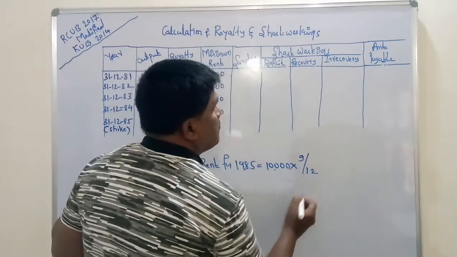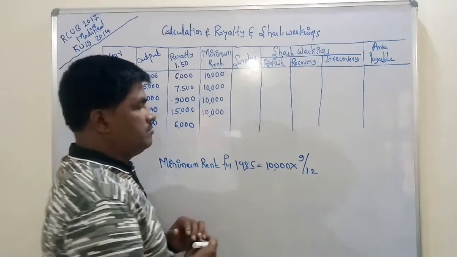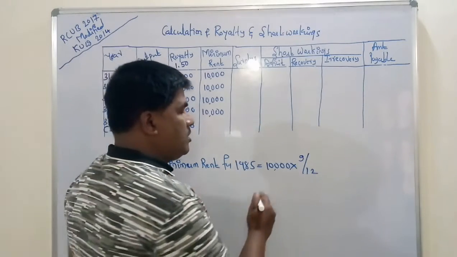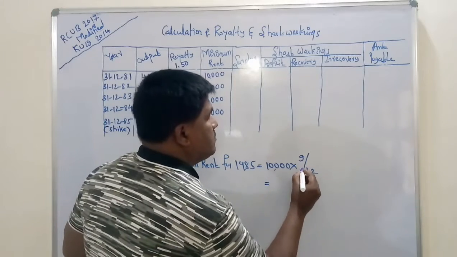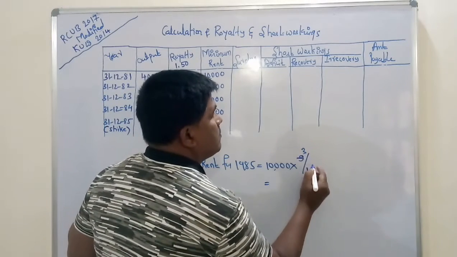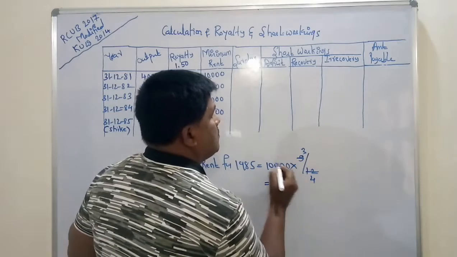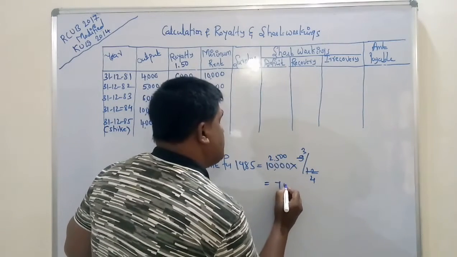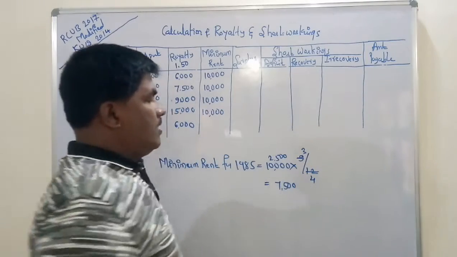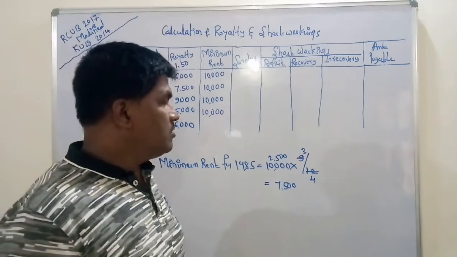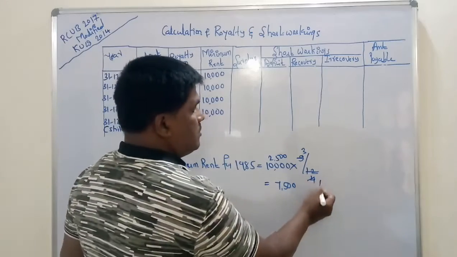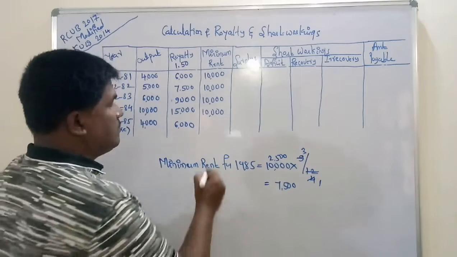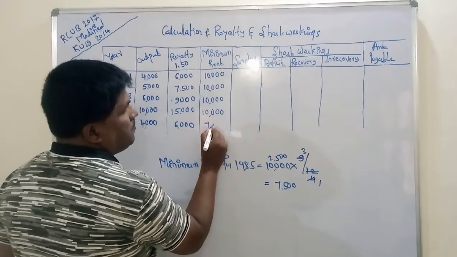9 by 12. Okay, 10,000 into 9 by 12. How much does it come to? It comes to 7,500. How much is the minimum rent for the year 1985? 7,500. You take 7,500.